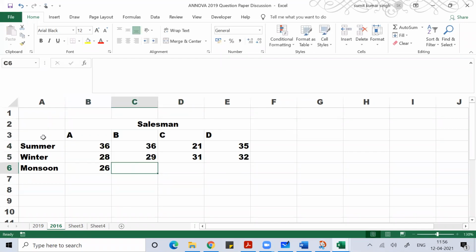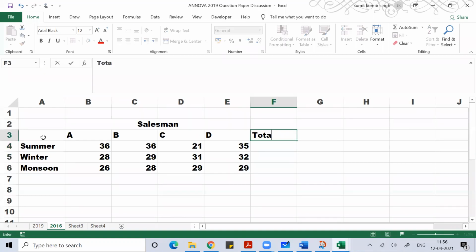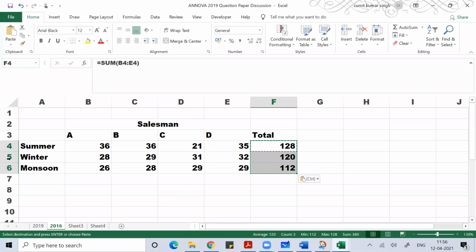Then 26, 28, 29, and 26, 28, 29, 29. Now simply do the sum.